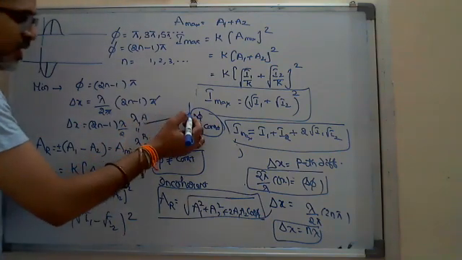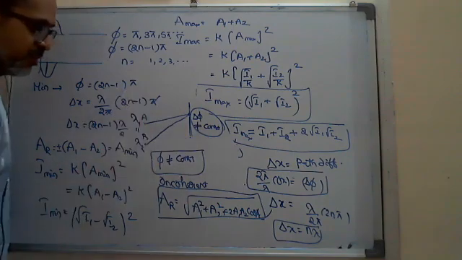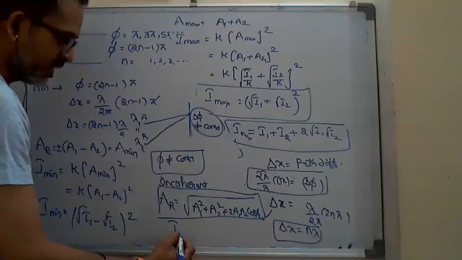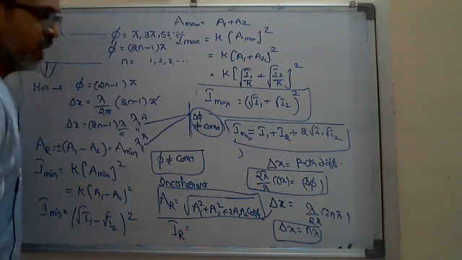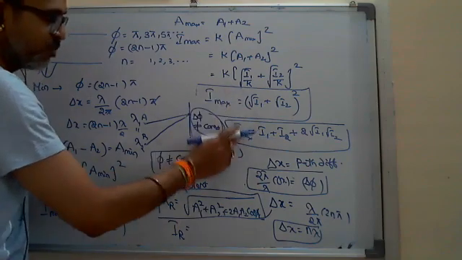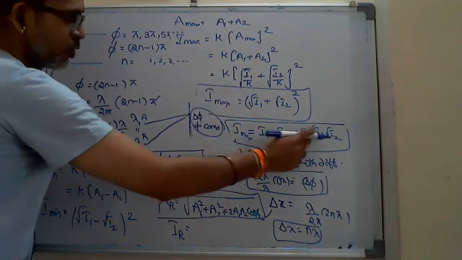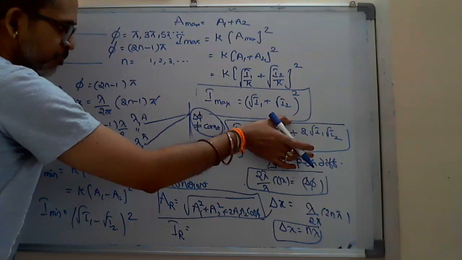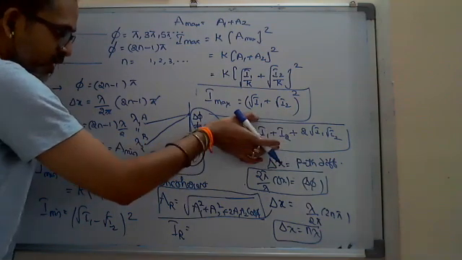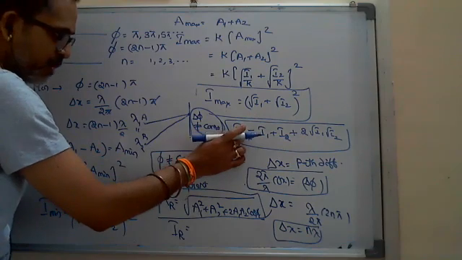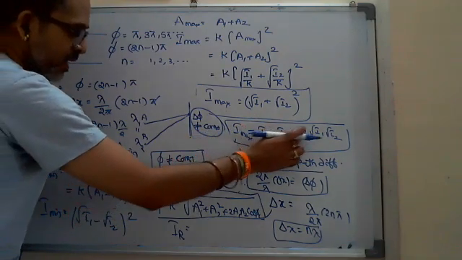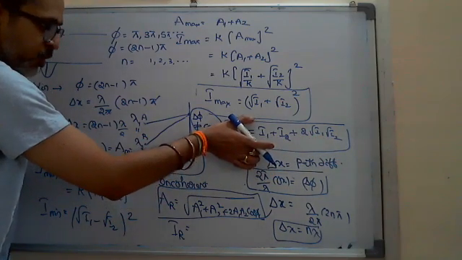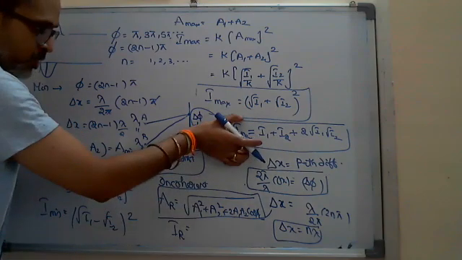So what will be the resultant intensity at a point here? I don't know the resultant amplitude, but for the resultant intensity, observe: in case of maximum, I1 plus I2 plus 2 root I1 I2, if they are able to maintain some constant phase difference. This is for coherent sources. In the same way, I minimum you can write as I1 plus I2 minus 2 root I1 I2. That is for minimum intensity, but that is for coherent sources.